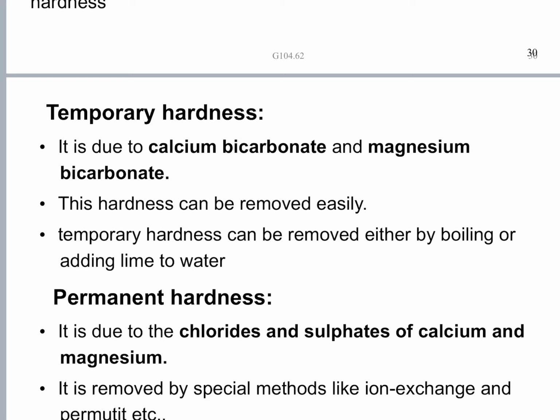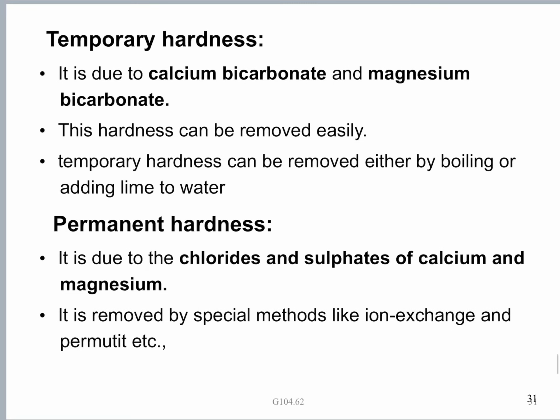So this hardness you are able to remove very easily by simple physical methods, like boiling the water. That is why it's called temporary hardness. This hardness can also be removed by adding lime to the water. These two methods can remove it. Since it is caused by bicarbonates of calcium and magnesium, this type of hardness is called carbonate hardness.